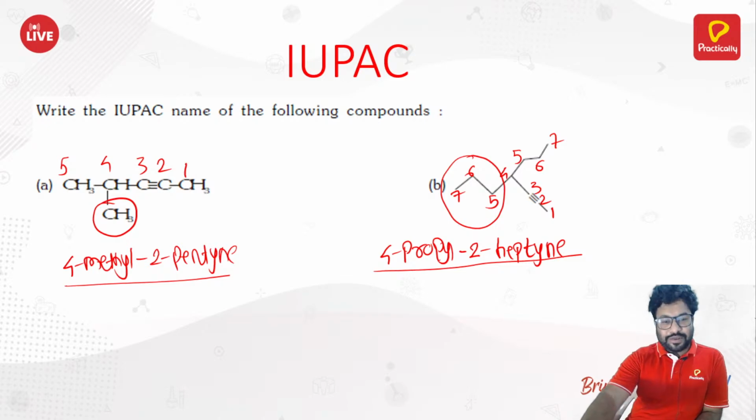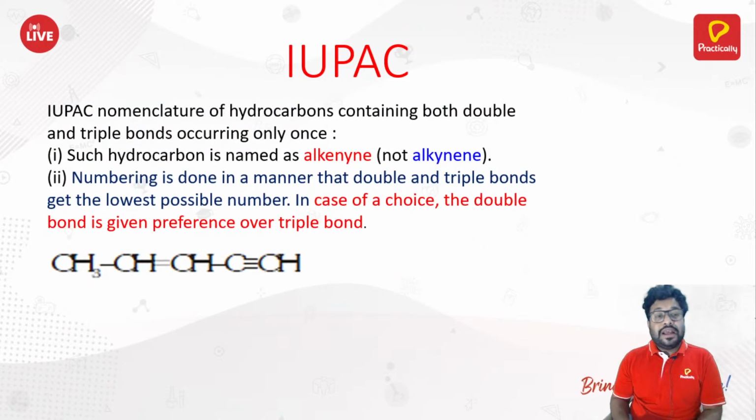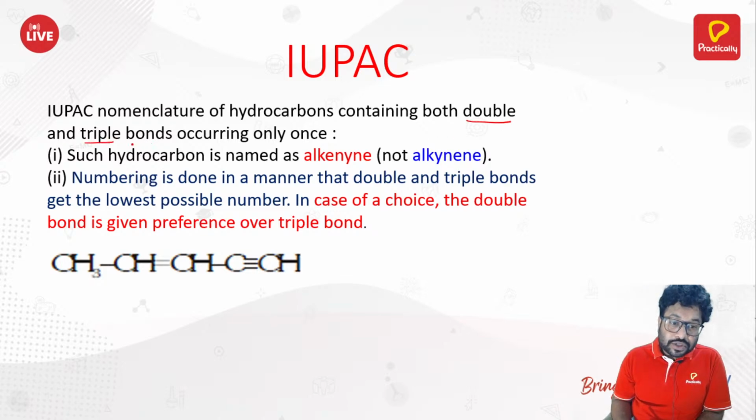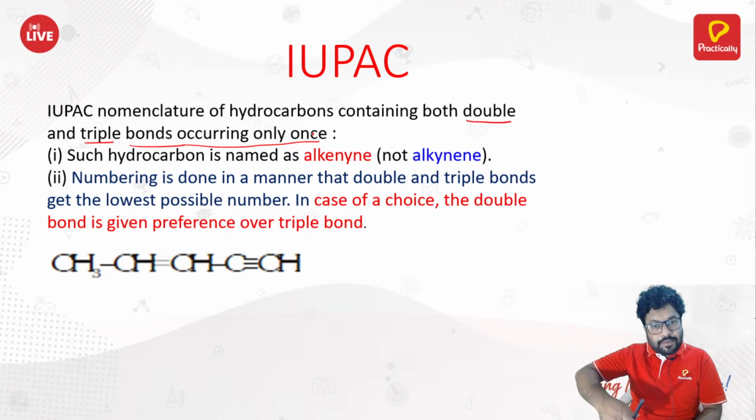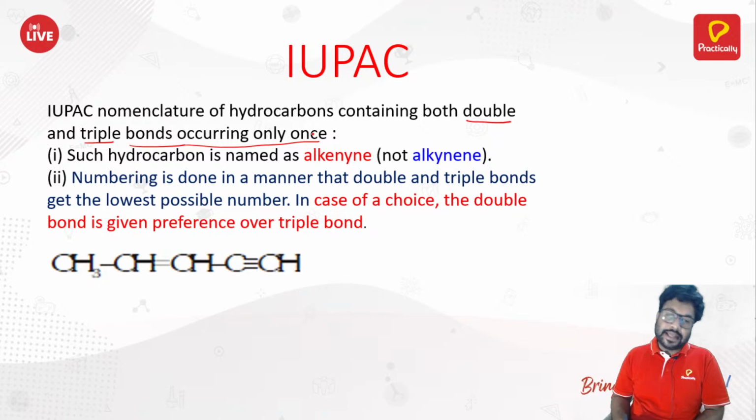Okay. So moving ahead. The next part is IUPAC nomenclature of hydrocarbons containing both double and triple bond. So there are compounds which have a double bond as well as a triple bond, but only once. That means there would be only one double bond and one triple bond. So such a hydrocarbon, how would you name them?